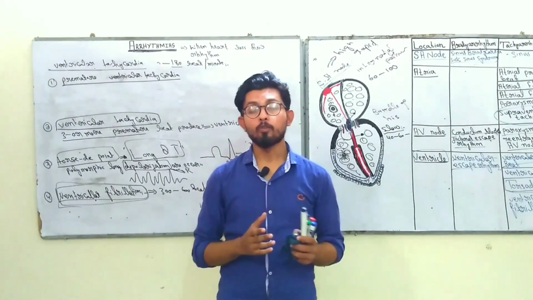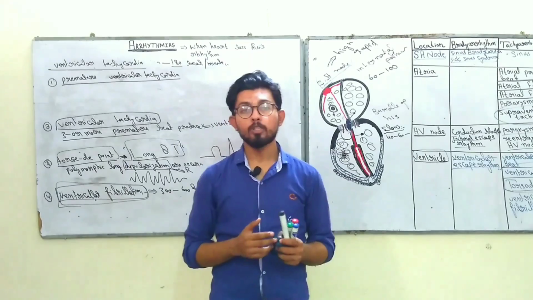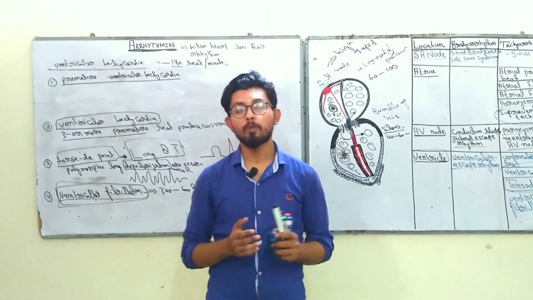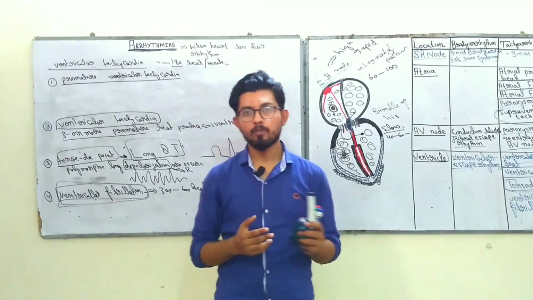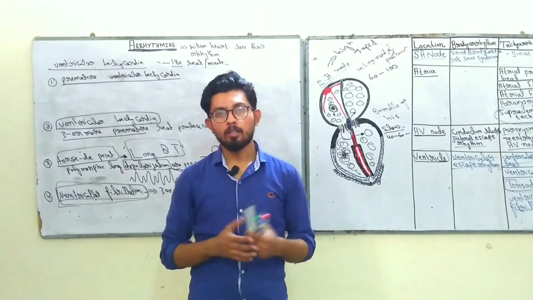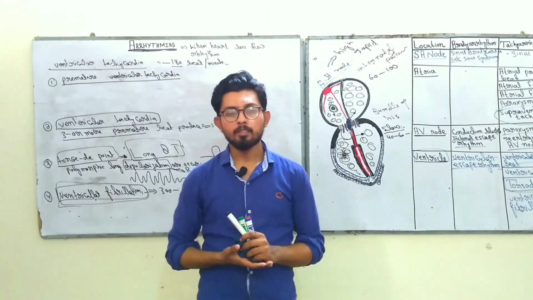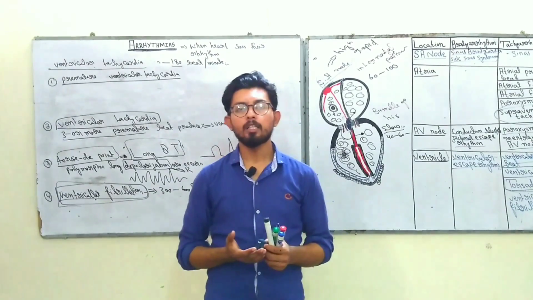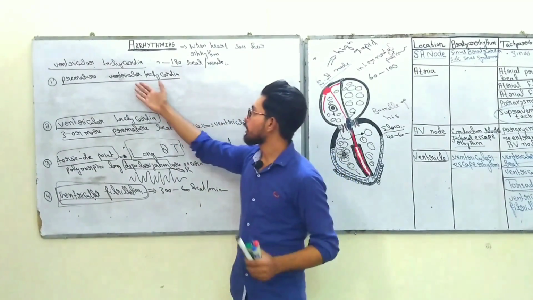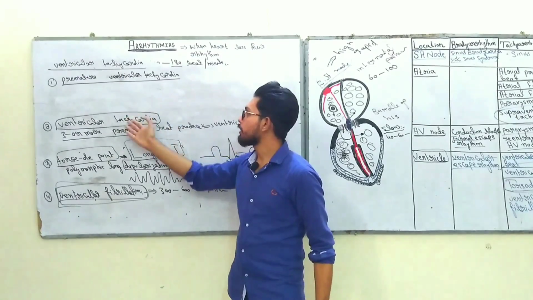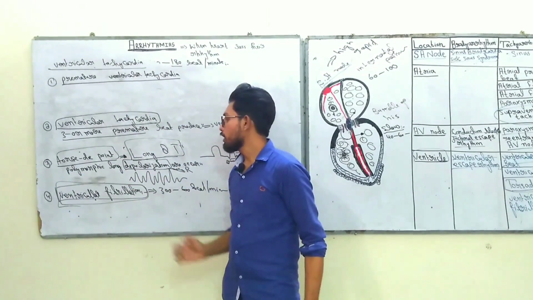And this atrioventricular reciprocating tachycardia is also known as Wolff-Parkinson-White syndrome, and this Wolff-Parkinson-White syndrome has three types. The first one is sinus, the second one is orthodromic, the third one is antidromic, that we have discussed, right? And ventricular tachycardia is further divided into four categories. First one, premature ventricular tachycardia, torsades de pointes, and ventricular fibrillation.